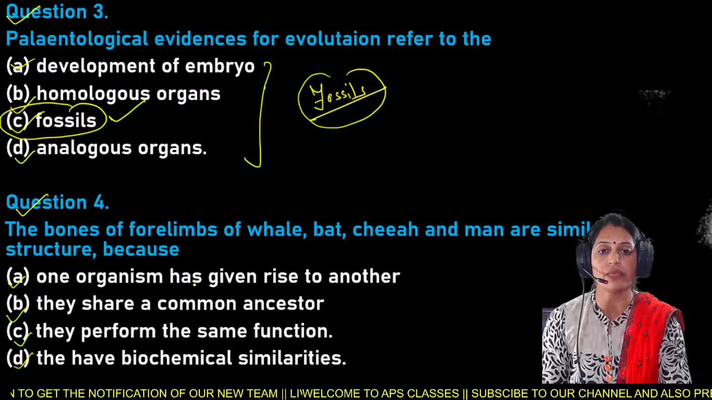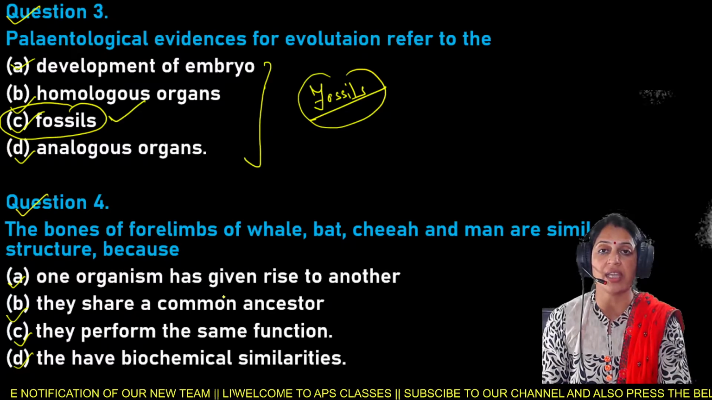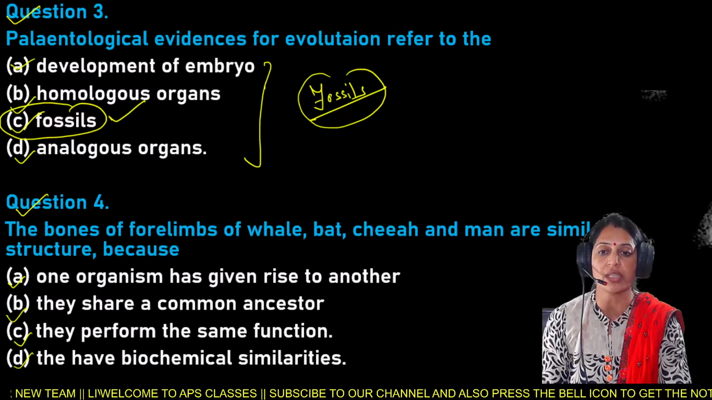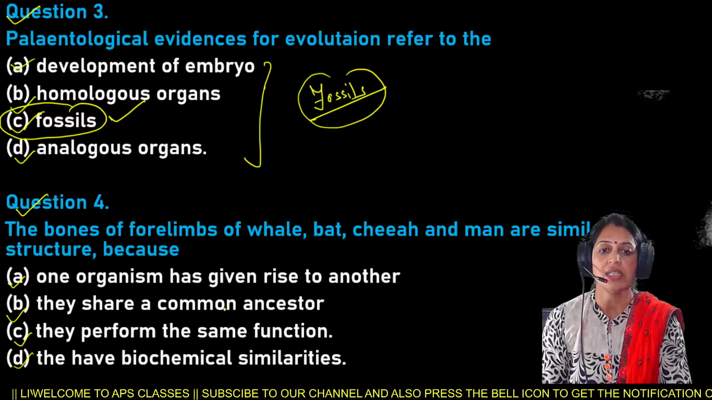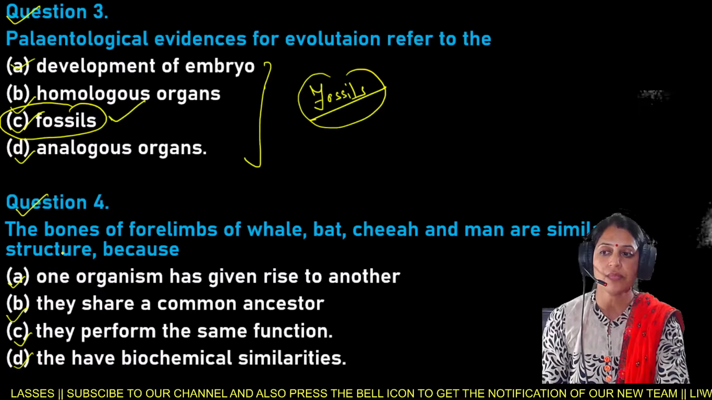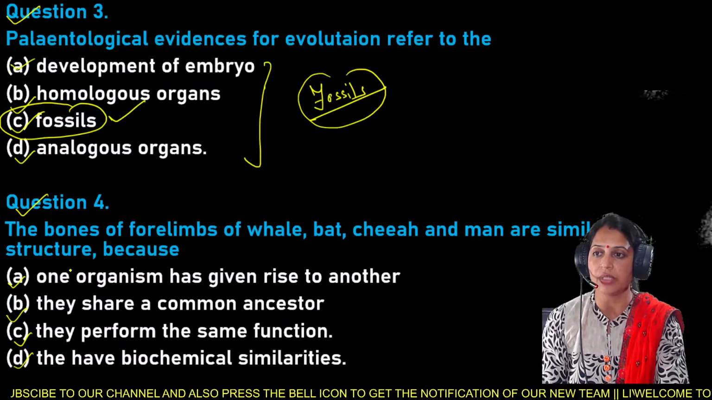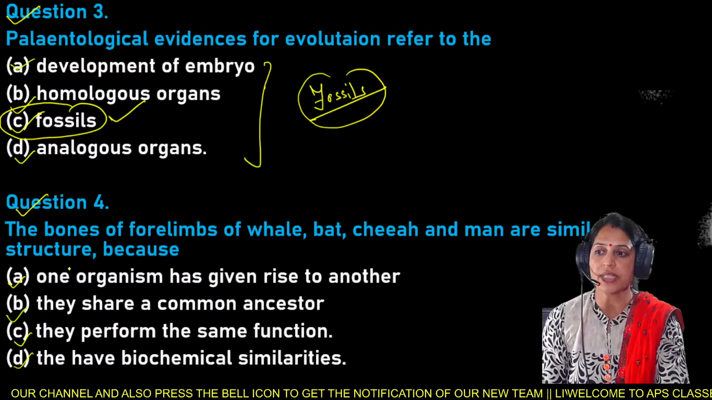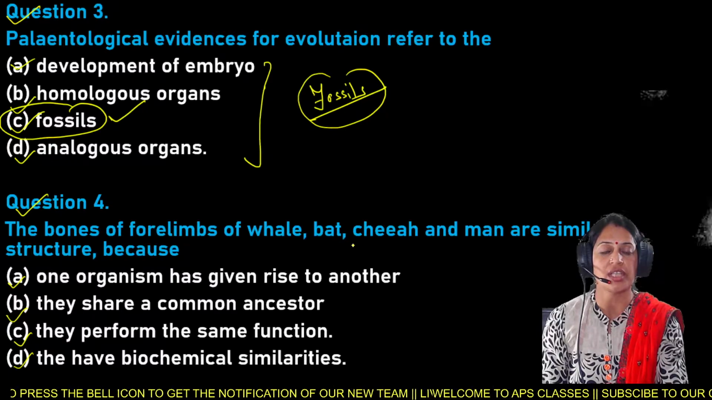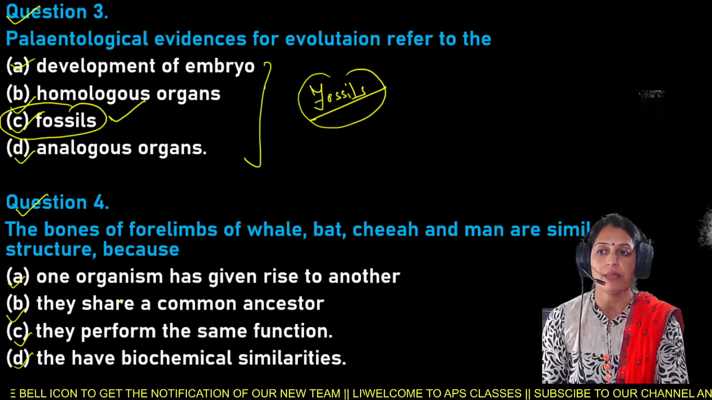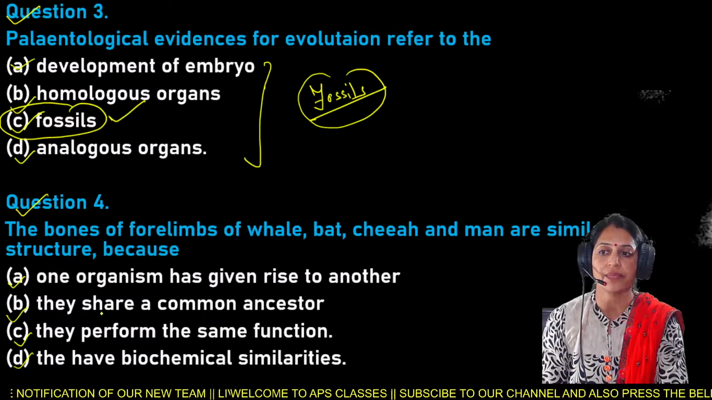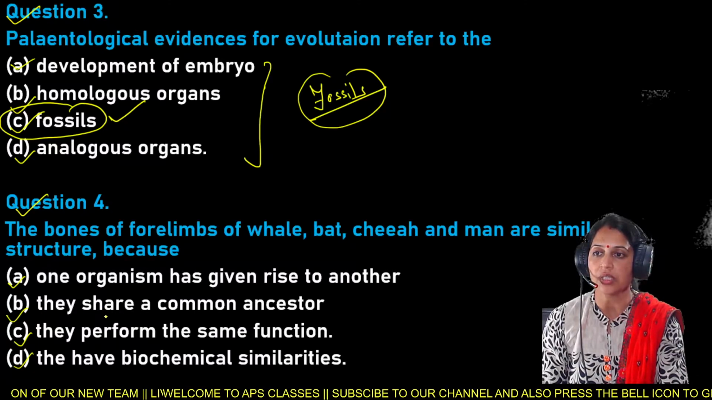So here the bones of the forelimbs of the whale, bat, cheetah, and men are similar in structure because either one organism has given rise to another, they share a common ancestor, they perform the same function, as well as they have biochemical similarities. So it is your question number 4, and Adhunika beta gave the answer to question number 4, and absolutely the right answer. Because the bones of the forelimbs of the whale, bat, cheetah, and men are similar in structure because they share a common ancestor.